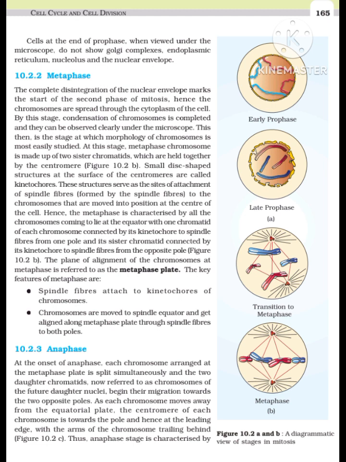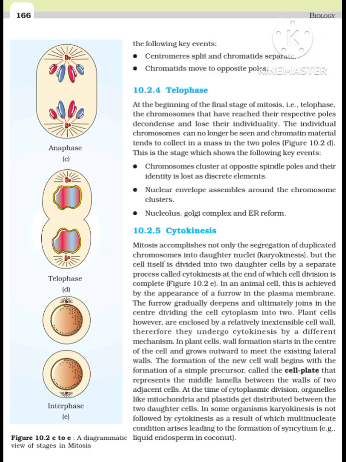Thus, the anaphase stage is characterized by the following key events: centromeres split and chromatids separate; chromatids move to opposite poles.